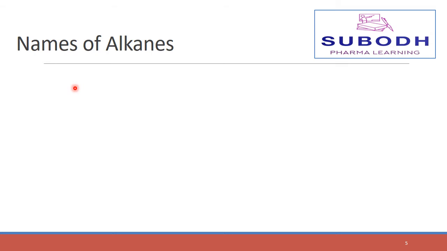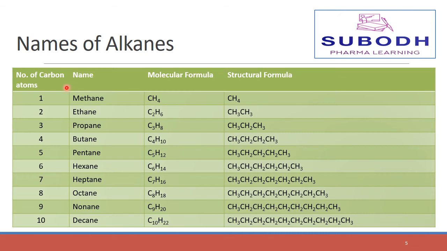Now, we will see the names of the first 10 straight chain alkanes. The first column is for the number of carbon atoms present and the names are given in the second column. The molecular formula and structural formula are given respectively in the third and fourth columns. The molecular formula indicates the exact number of atoms in the molecule and a structural formula is used to indicate not only the number of atoms but also their arrangement.